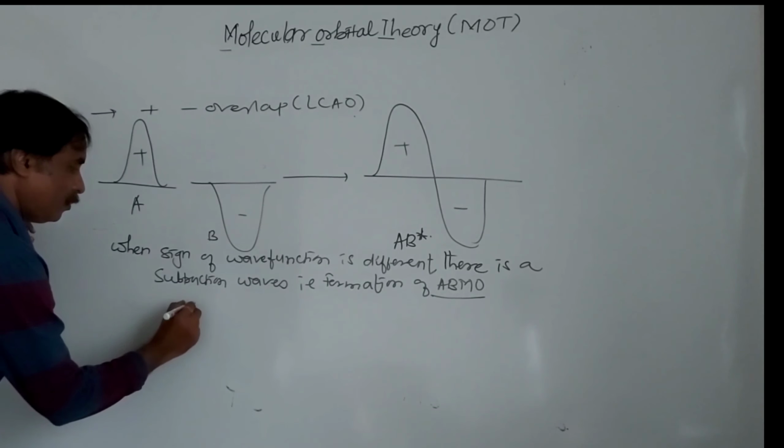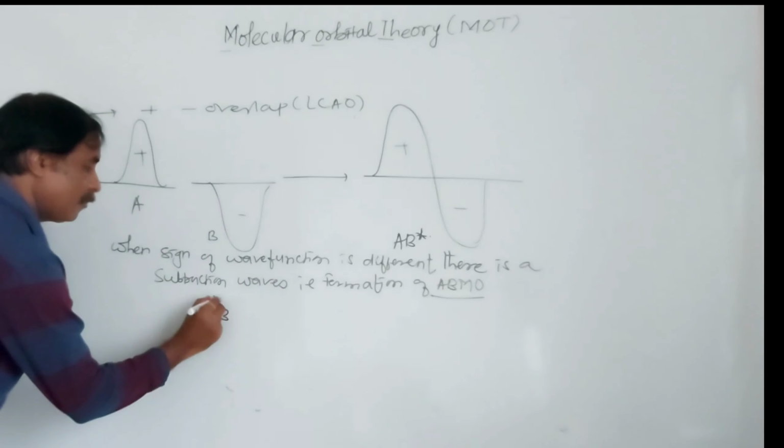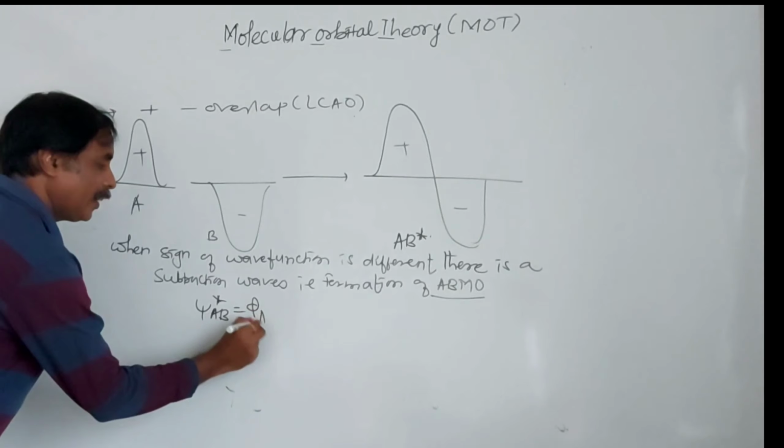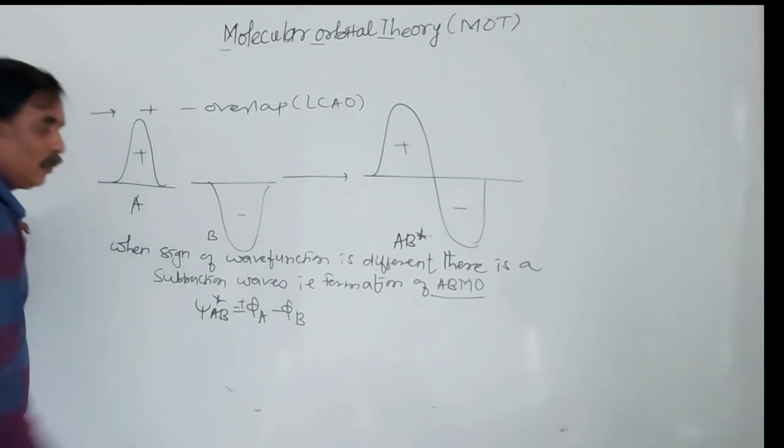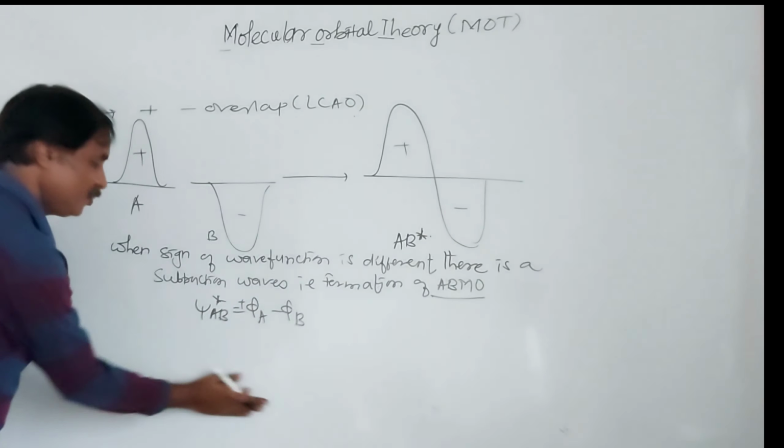Similarly, we can write psi AB star is equal to theta A minus theta B. Here plus and here minus, a positive negative overlap. Make the square of this.